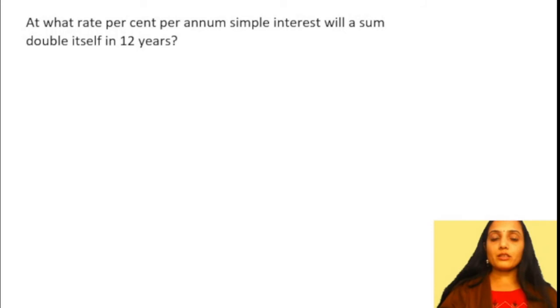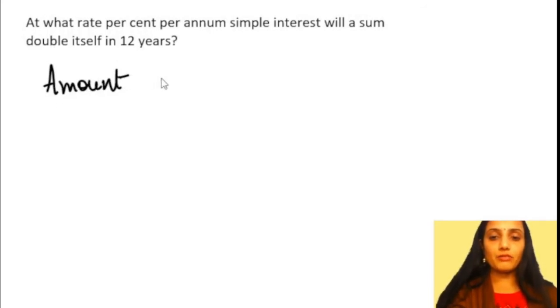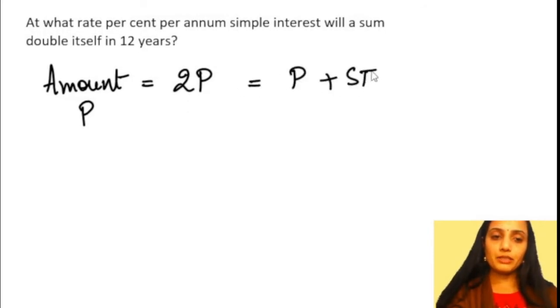Okay, here is the next question. It says, at what percentage per annum simple interest will the sum double itself in 12 years. So the amount has to double itself. So we have amount and we have the principal. Amount is going to be 2 times the principal. Amount is also equal to principal plus simple interest.